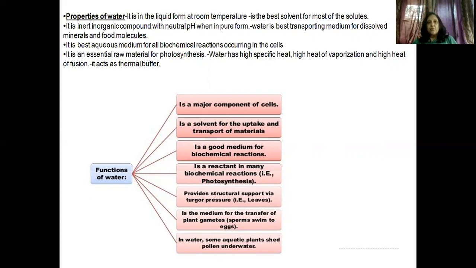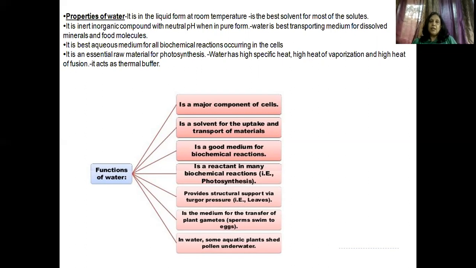So what do we say? We say that water is the elixir of life, and about 90% of the plant cells contain water. As you see here in the slide, without water, no reactions take place. For every reaction, you need water.